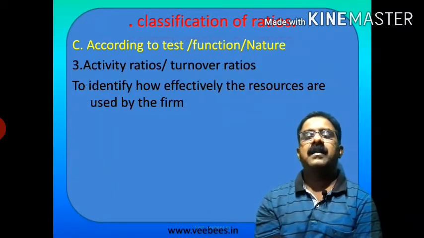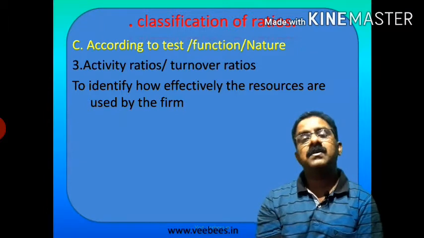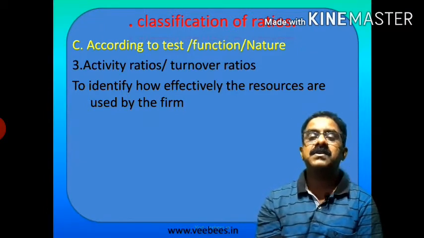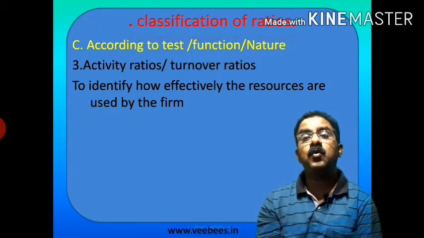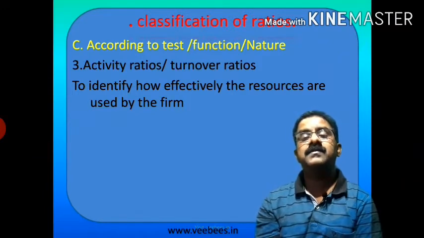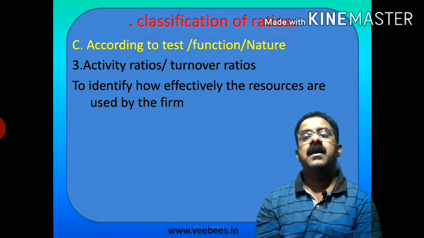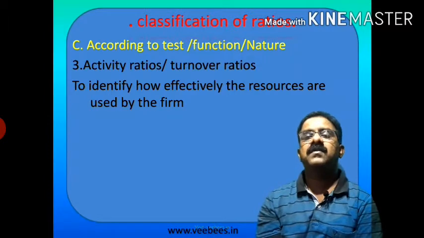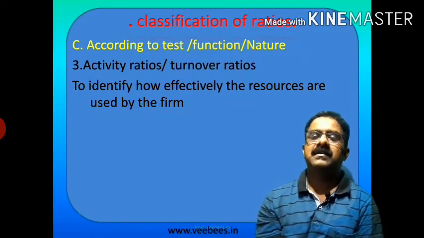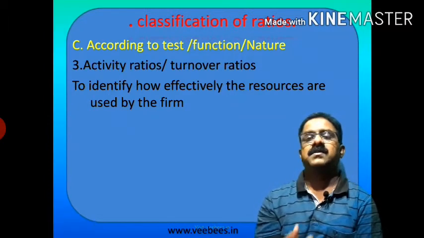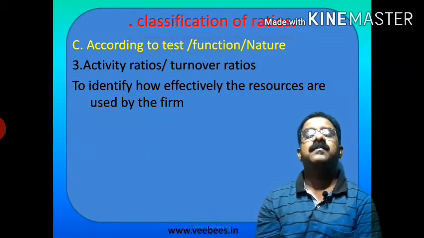Then activity ratios or turnover ratios. These ratios are used to identify how effectively the firm's resources are used. The effectiveness with which the resources, debtors, stock, raw materials, are used by the firm is analyzed using activity ratios.